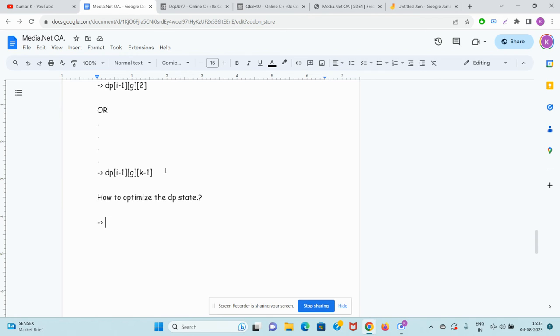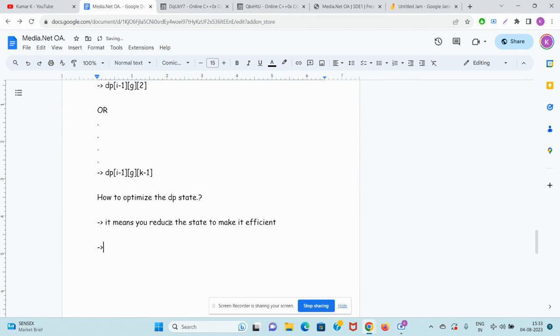How to optimize the DP state? It means you have to reduce the states. See, currently we have three states, guys. If you reduce the state, the number of for loops will decrease and the time complexity will decrease. It means you reduce the state to make it efficient.